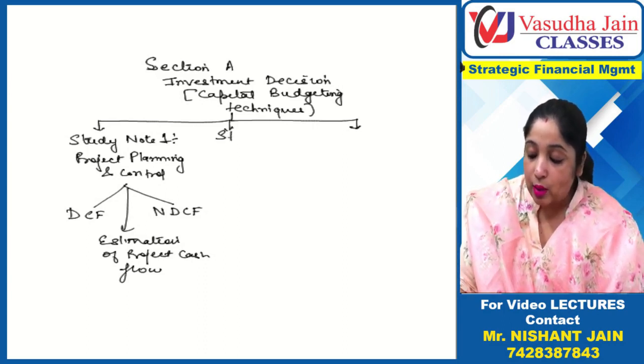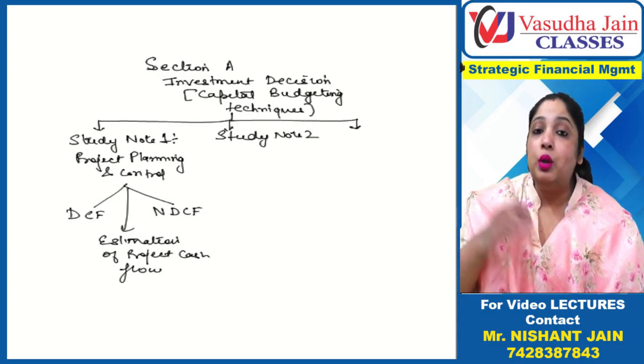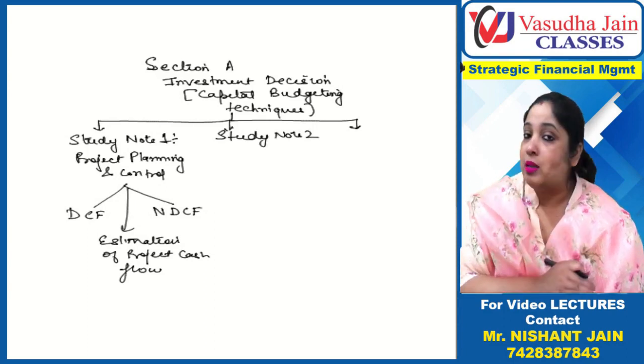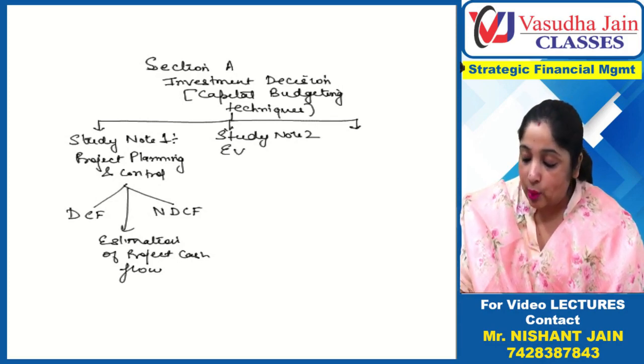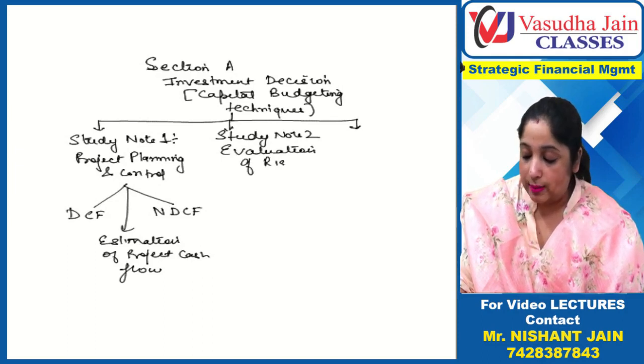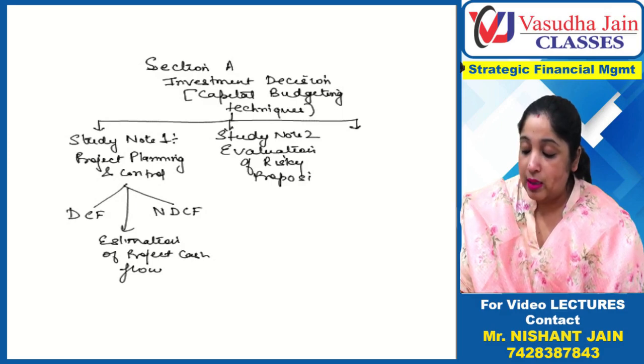Then there is study note number 2, which is totally a new study note for you. You have not studied anything about it in the inter level. That is evaluation of risky proposals.